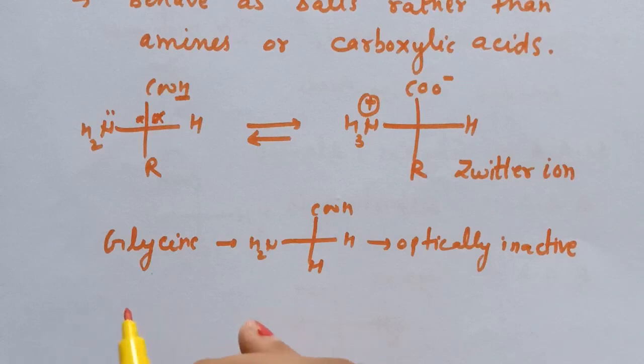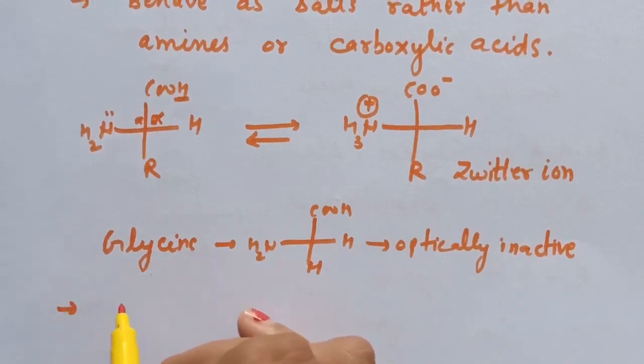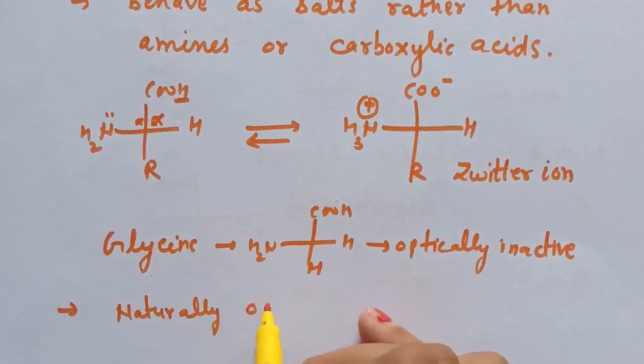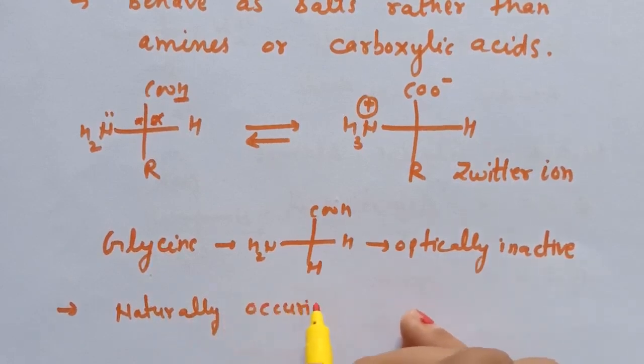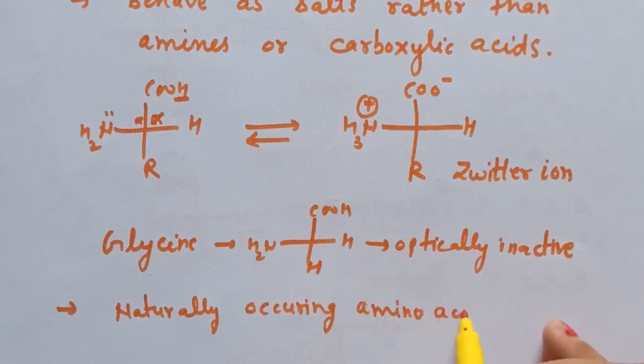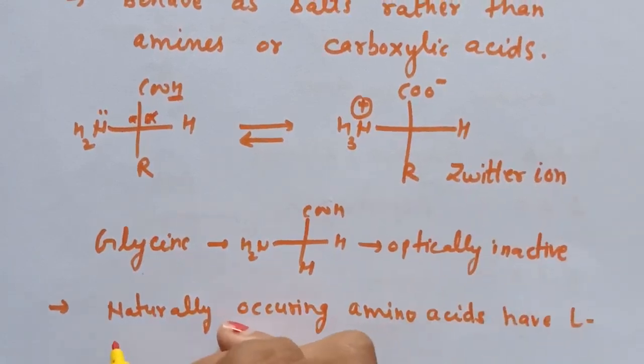Next point is, most naturally occurring amino acids have L configuration. That is, naturally occurring amino acids have L configuration.